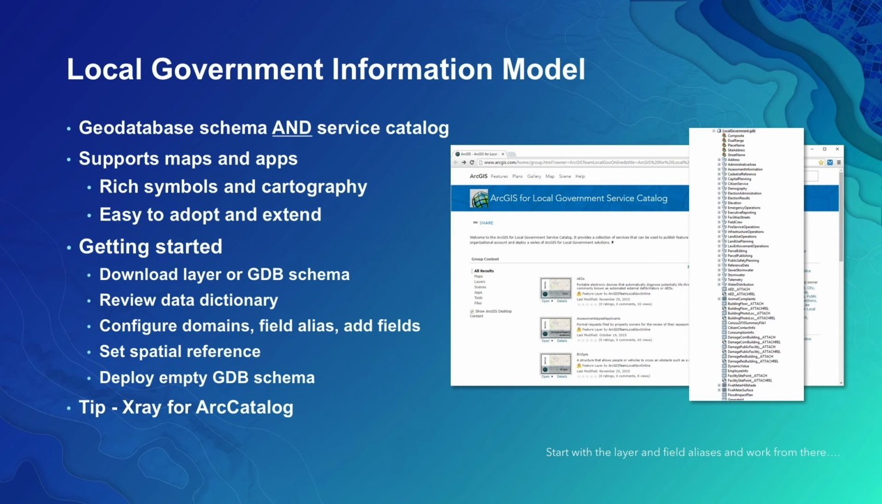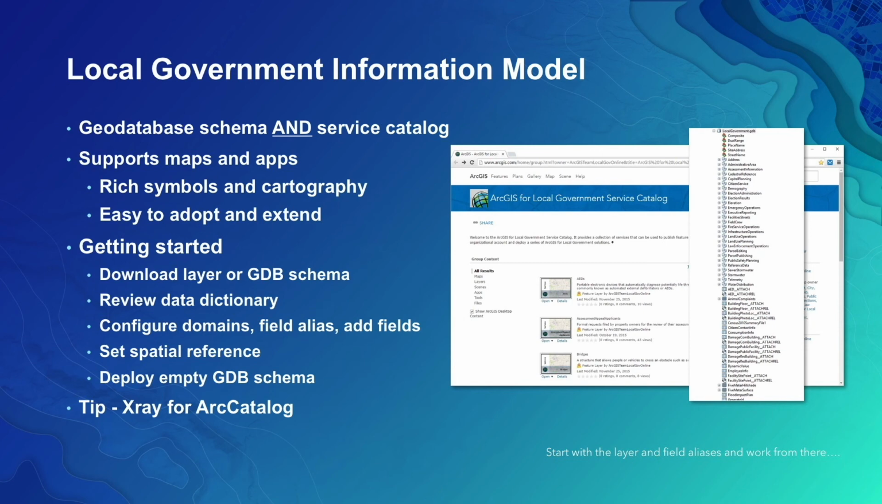It supports maps and applications. It has rich symbology included with it and cartography. So it's not just the raw data, it's also the symbols that you can use for your maps. It's easy to adopt and extend. Like I mentioned, you can actually add whatever you'd like to this schema, default schema, and modify it as you see fit.